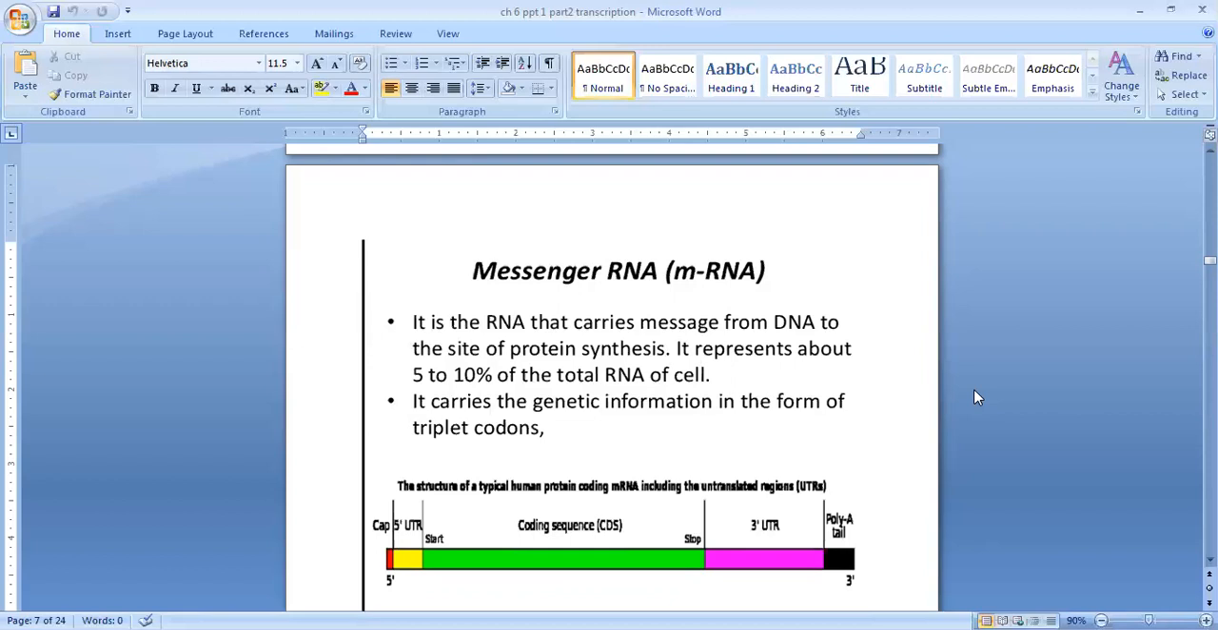So in this figure, you can see at the first end, the 5' end, there is a cap. Then you can see the leader sequence. Here one yellow color portion, I'll tell you what it is after this. Then again, you can see the coding sequence. Start, then the coding sequence, CDS, then stop. Then again you can see the purple color, that is the untranslated region, UTR. Again at the last you can see the tail, the poly A tail. I'll explain what each one is.